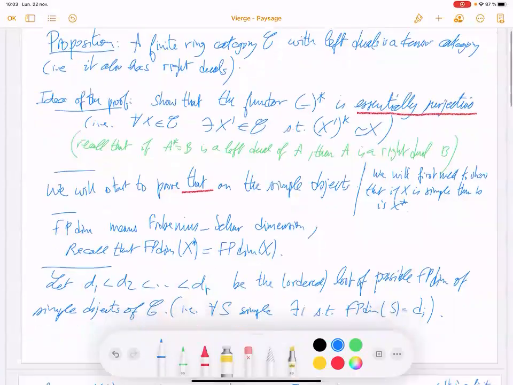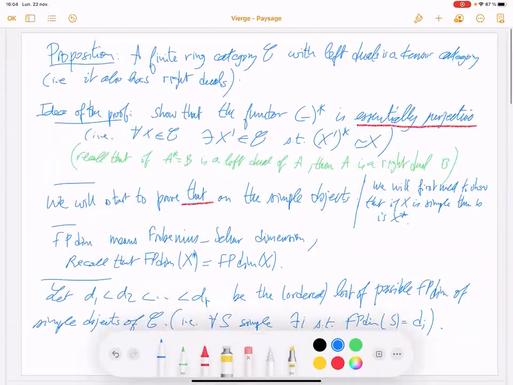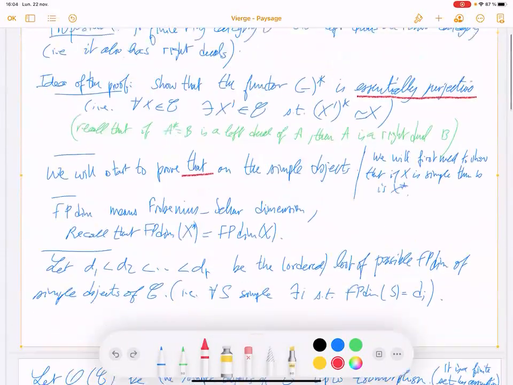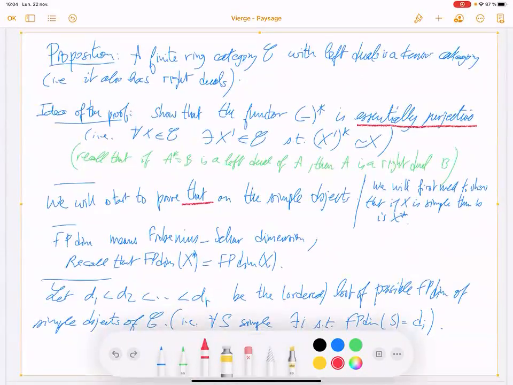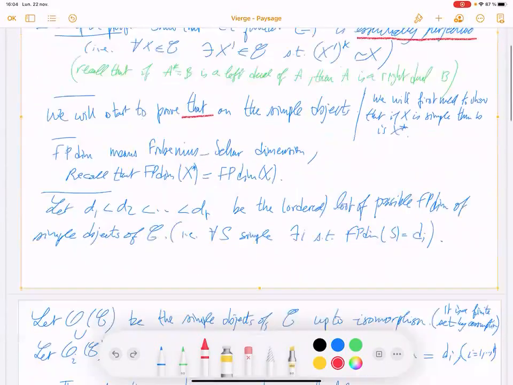The surjection we get for the simple objects, we want to have in general for all objects, because if the left dual is surjective, then you can make a right dual like that.